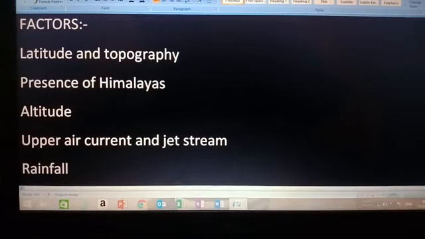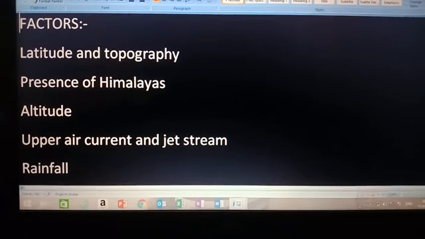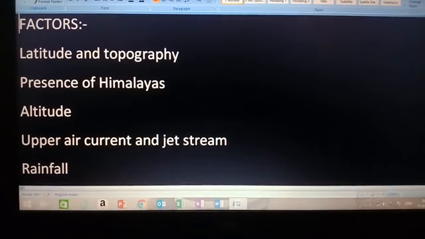Now, latitude and topography. See, the Tropic of Cancer passes through the middle of the country and it divides country into two equal halves. Okay. Now, the northern part comes under subtropical region and the southern part lies in the tropical region. That is why the whole country experiences tropical type of climate. Topography: it experiences a rugged topography. Rugged topography means it's rough, it's not plain topography. Land features are not plain.